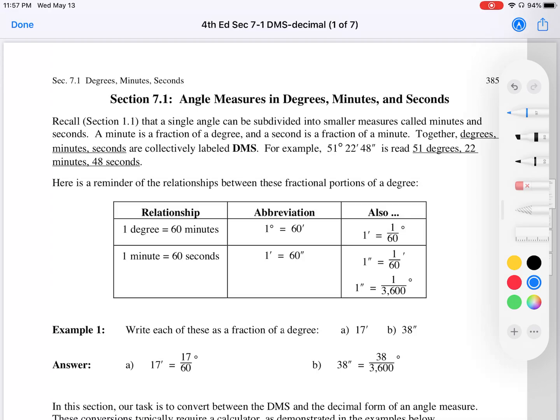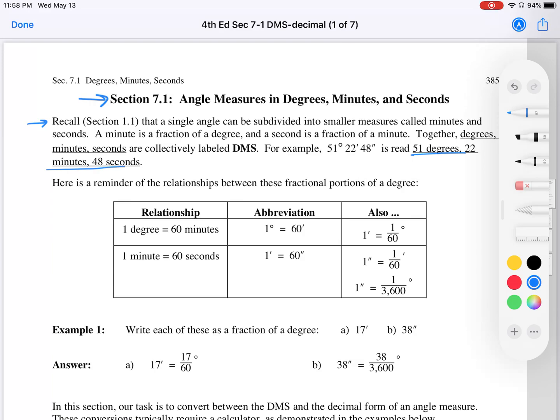Hi, we're going to continue on to our next chapter with section 7.1, angle measures in degrees, minutes, and seconds. Recall from section 1.1 that a single angle can be subdivided into smaller measures called minutes and seconds. A minute is a fraction of a degree and a second a fraction of a minute. Together, degrees, minutes, seconds are collectively labeled as DMS. For example, 51 degrees, 22 minutes, and 48 seconds is read as that.